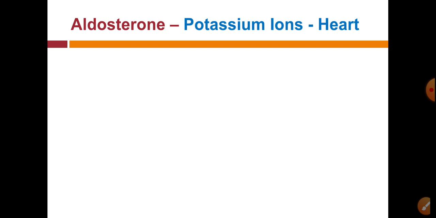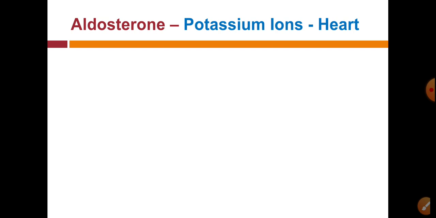So the next action of aldosterone is excretion of potassium ions. So let us see this action. Up to this slide we have seen the first action, that is reabsorption of sodium: reabsorption of sodium from renal tubules, from sweat glands, from salivary glands, and from intestine. After that, the next action of aldosterone is excretion of potassium ions.